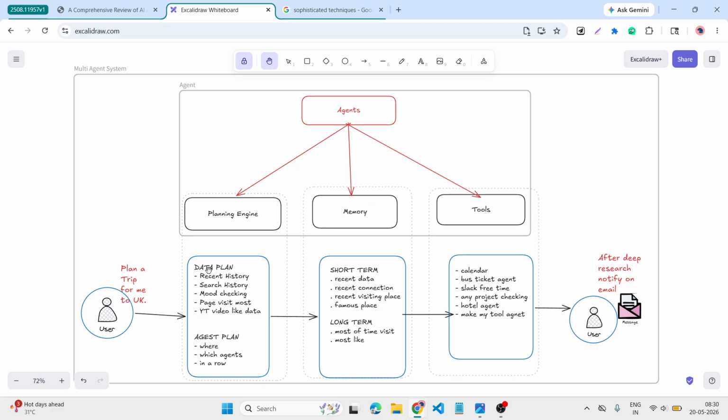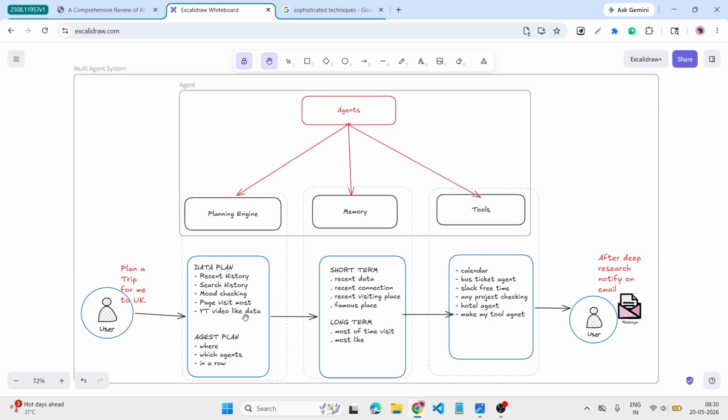What did it do? It's a planning agent plus it collects data: the recent history of my searches, mood checking, what my recent moods are, whether I went anywhere, checking my social media if we give permission, the pages I visit most, whether we are looking for the most famous restaurants in the UK, the most famous hotels in the UK, what places we can visit and what things we can do in the UK.